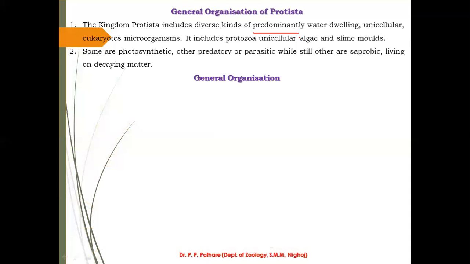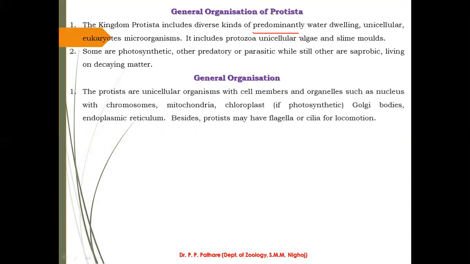Now, the next point, that is general organization. The protists are unicellular organisms with the cell membrane and organelles. These are very important words. Organelles indicate some body organs present in the protist body, such as nucleus with chromosomes, mitochondria, chloroplast.